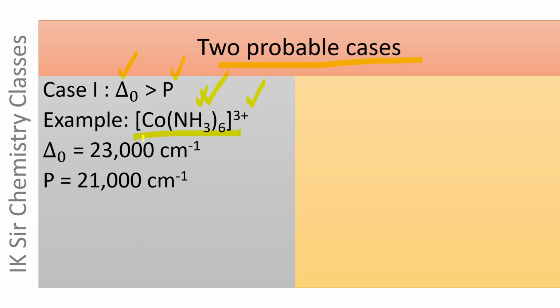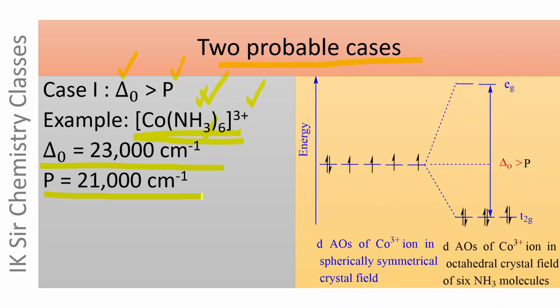Greater the strength of ligand, greater will be the splitting of d atomic orbitals, and therefore delta O is 23,000 centimeter inverse, while the pairing energy is 21,000 centimeter inverse. Here, the value of delta O is greater than the value of pairing energy. Co3+ ion contains 6 electrons in the d atomic orbitals.